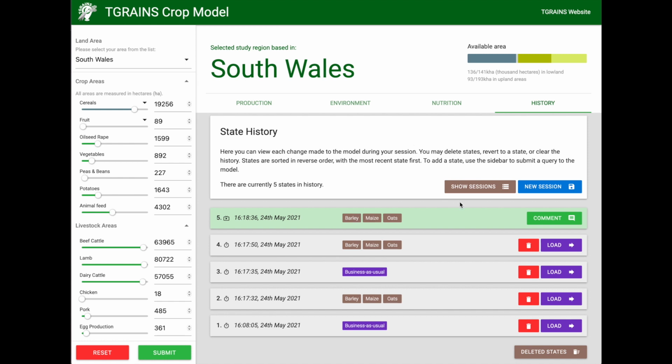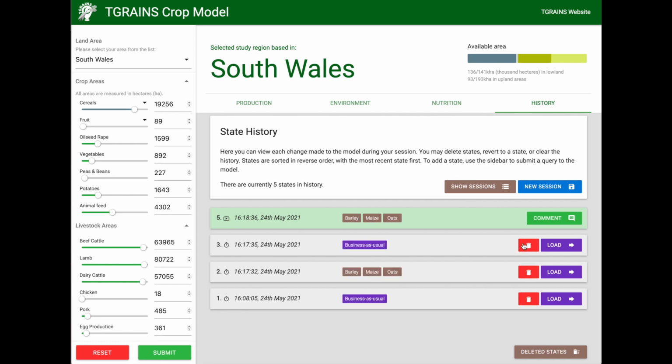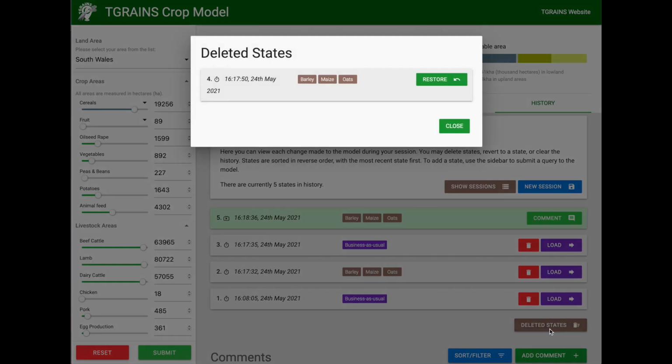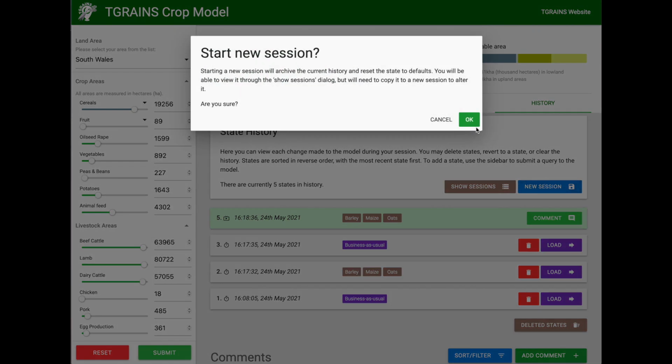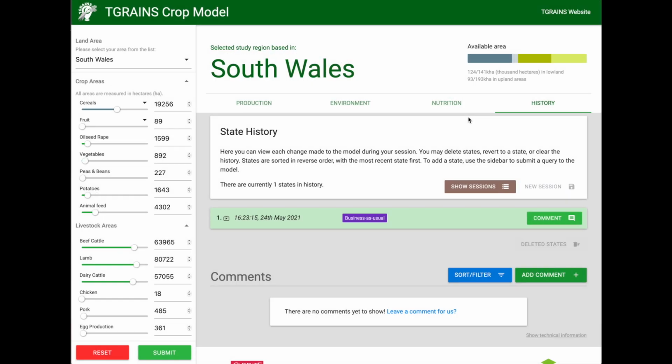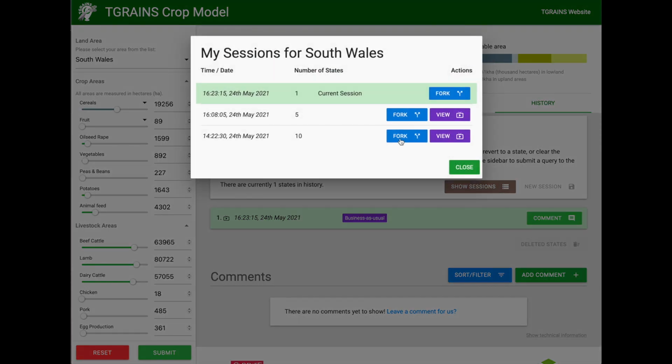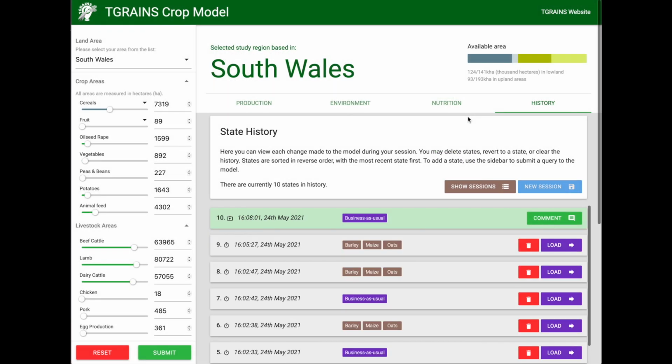We can also delete states, like so, which show up in the Deleted States window, and we can clear out all of our states by pressing the New Session button. This will wipe our history for our current session, although this can be reloaded by clicking the Show Sessions button and clicking on that session. To edit an old session, we have to create a new copy of it by clicking the Fork button.